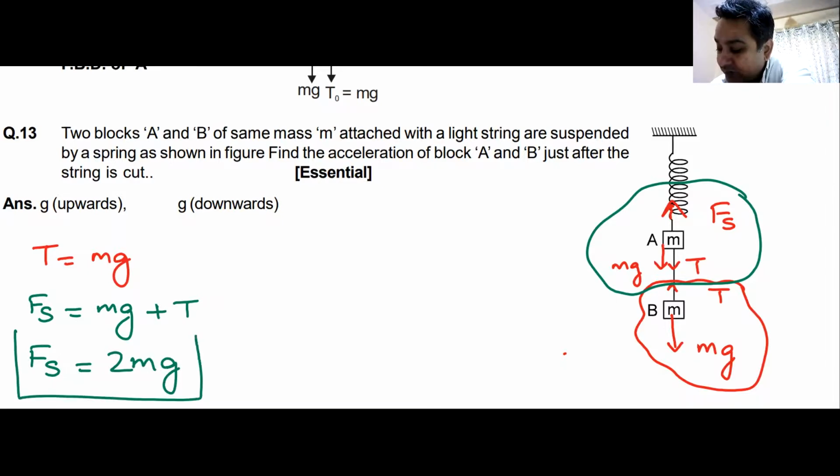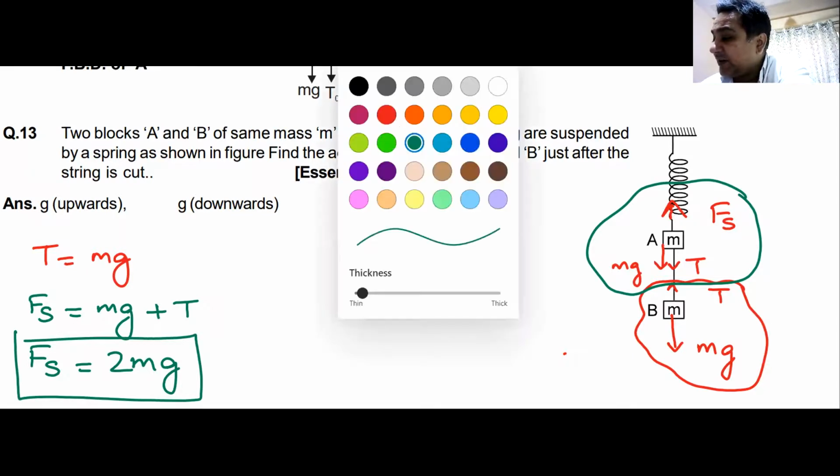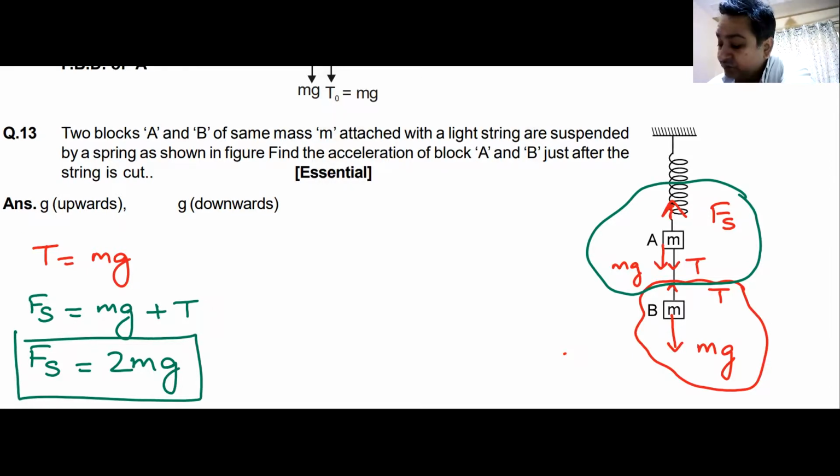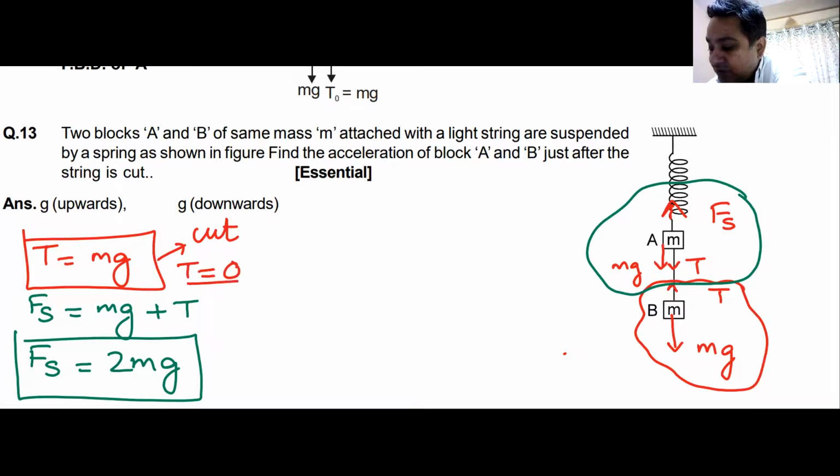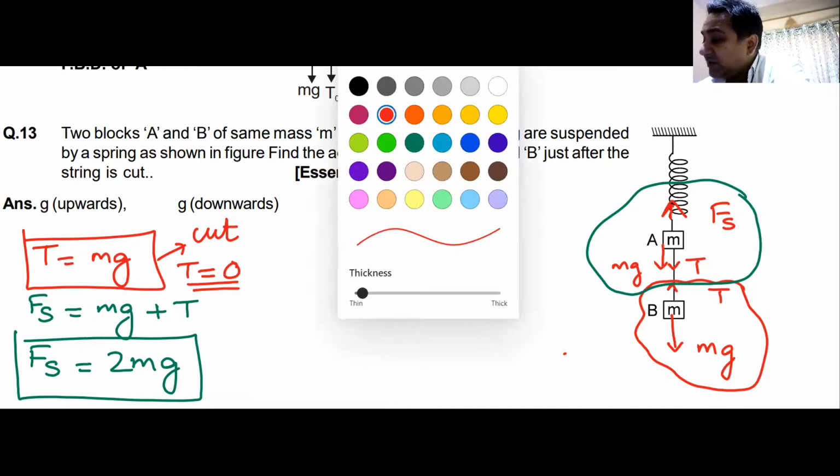Yes or no? Please raise your hands and tell me that we have understood this, sir. T is equal to mg and Fs is equal to 2mg. Now what is going to happen? The string is going to be cut. So this tension becomes 0.